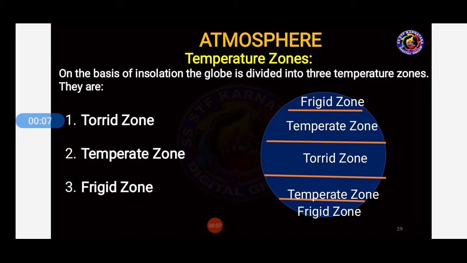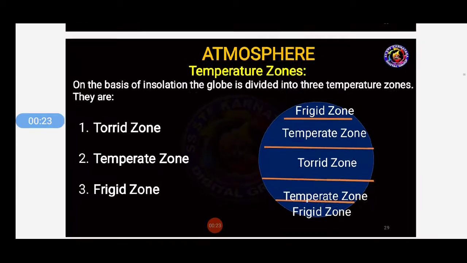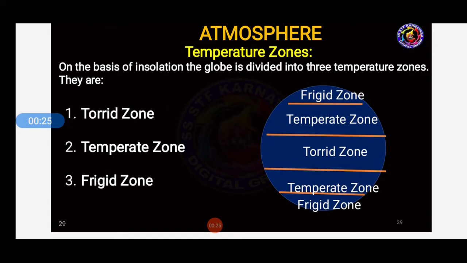Now I am here with the topic of atmosphere. Continuation of this chapter we are going to learn here. This is the class for 8th standard subject social science. Students, in the last video we have learned the meaning, importance of atmosphere and also about the layers of atmosphere. Now let us do the continuation of this chapter on the basis of insolation.